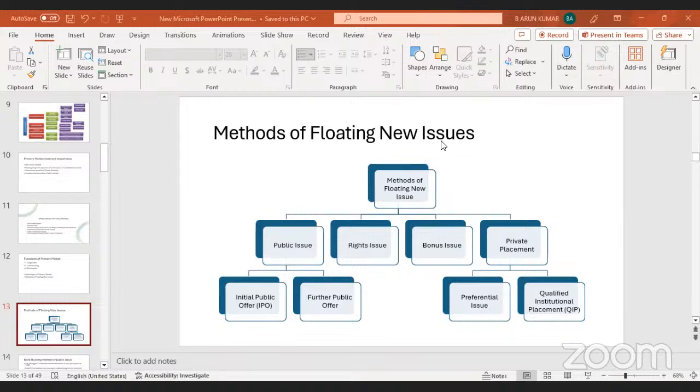Further public offer means when an already listed company makes either a fresh issue of shares or an offer for sale to the public, it is called a further public offer. Initially they issue shares to the general public and collect some amount from the public. Then afterwards they issue the remaining shares to the further public. This is what we call initial public offer and further public offer.